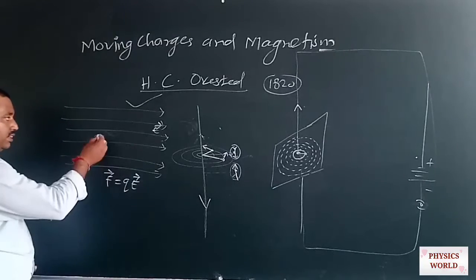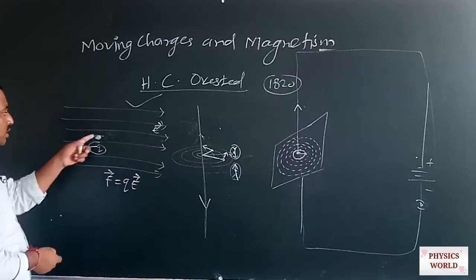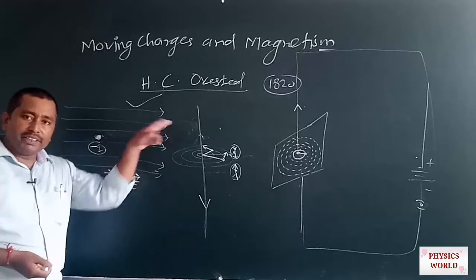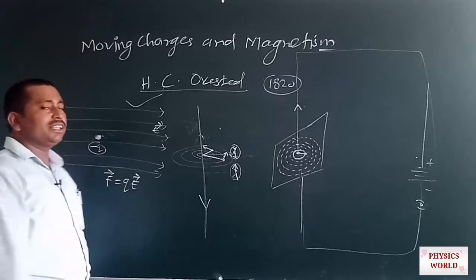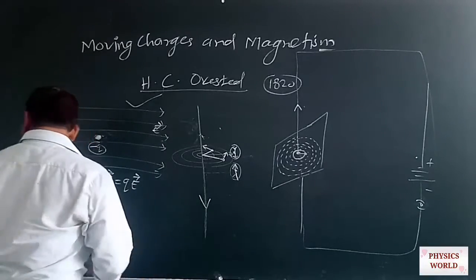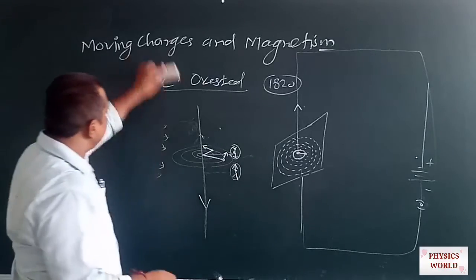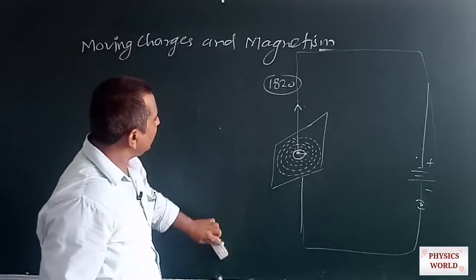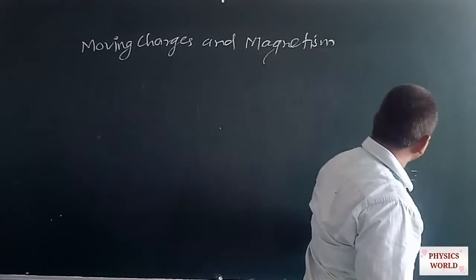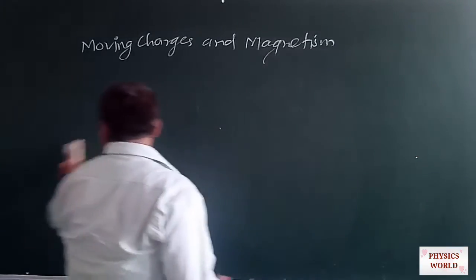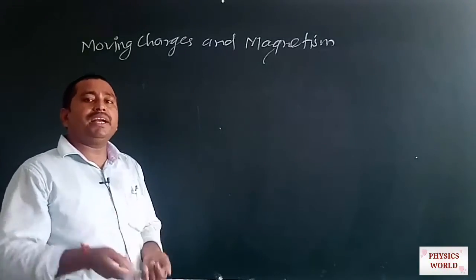But if the nature of this charge is taken as negative, then the force acting on this charge by this field is always taken just opposite to the direction of the field. Okay, so if we discuss any charges which are moving with constant speed and they are producing a constant magnetic field also.